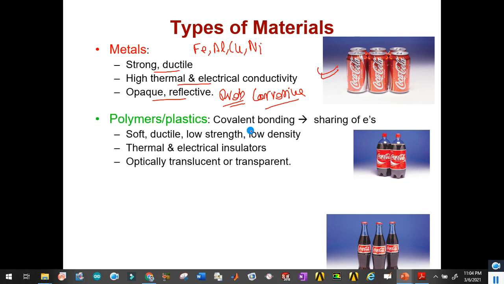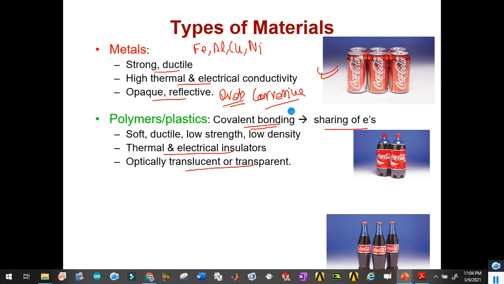In case of polymers, internal atomic bonding is the covalent bond, where there is a sharing of electrons. So the material will be ductile in case of polymers. In case of metals, it was also ductile, but it was strong. But in case of polymers, it will be ductile but soft. Why soft? Because in case of polymers, the atomic bond is covalent, and they are also thermal and electrical insulators, and they are optically translucent and transparent as well.